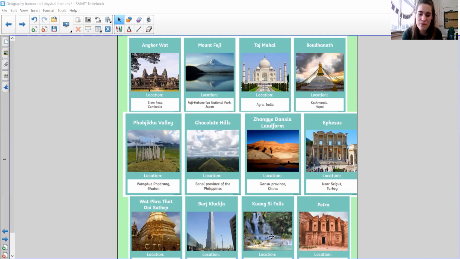The Kuang Si Falls is a waterfall. So that is a physical feature. It is there naturally. And Petra is an old temple, and that is a human feature because again it's been built by humans. So hopefully we're starting to get the idea of a human feature and a physical feature. A human feature is something that has been built by humans. A physical feature is something that hasn't.